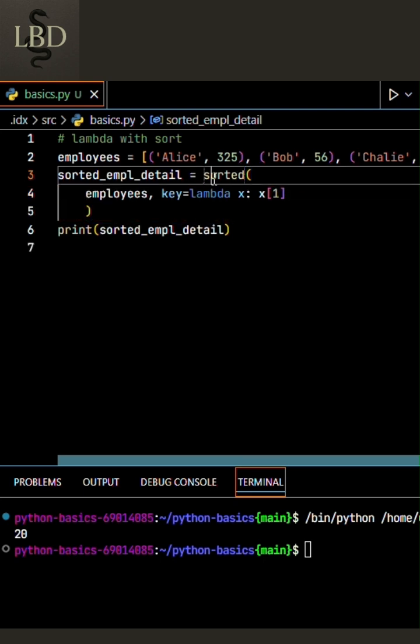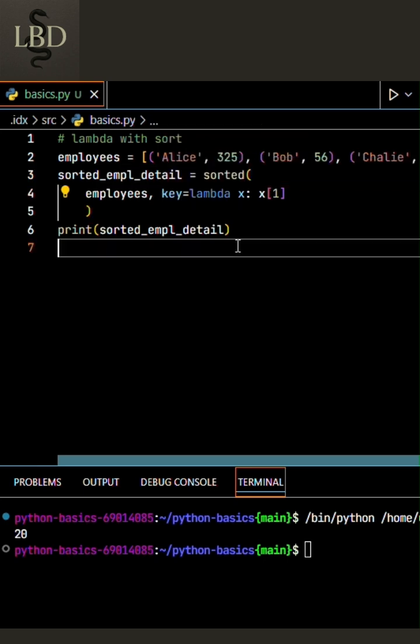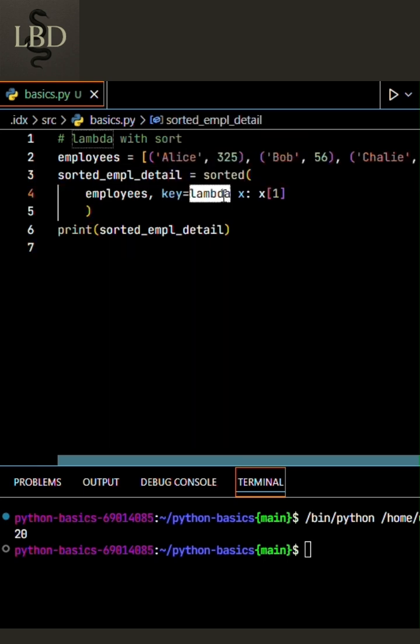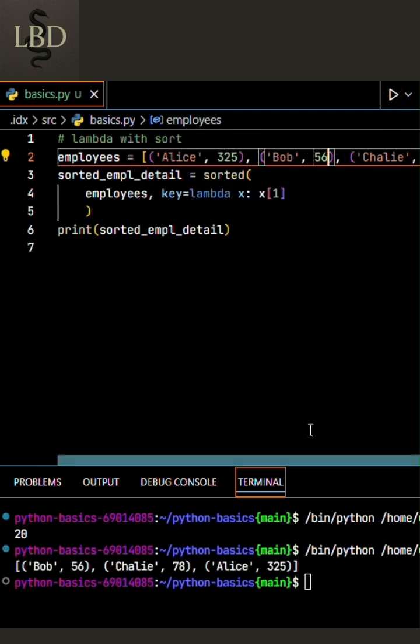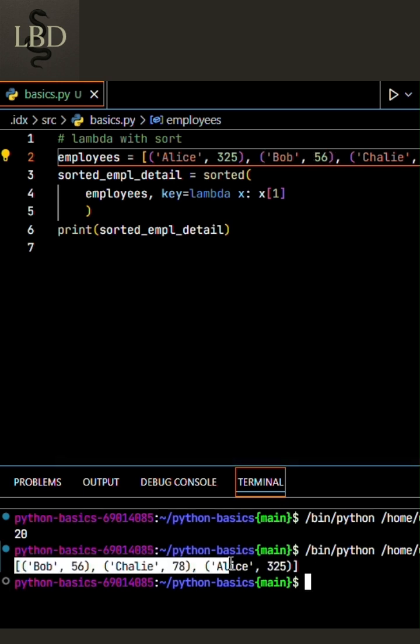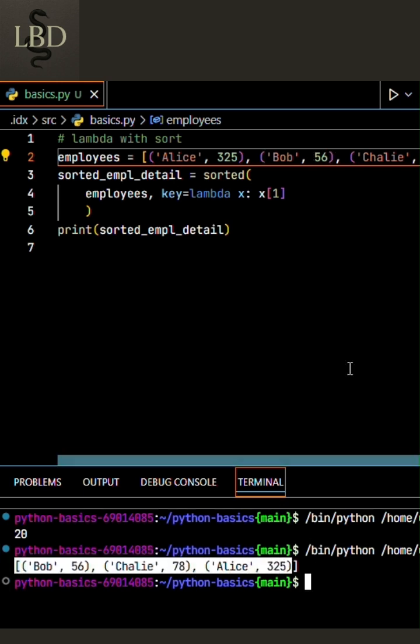So we can pass sorted, and we can set the key we want to sort on using the lambda expression, and x[1] implies the IDs which are present, and if we run it, we'll see that we are able to sort the information based on the employee ID. So these types of functions are perfect for quick one-off operations, but we should keep them only for simple tasks. Complex logic belongs in regular functions.